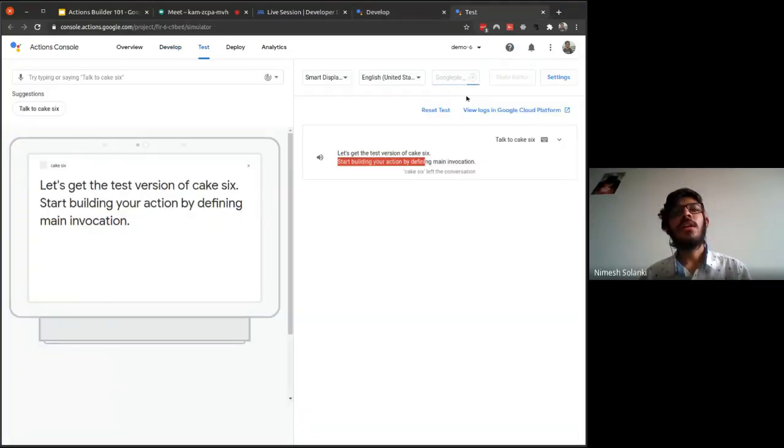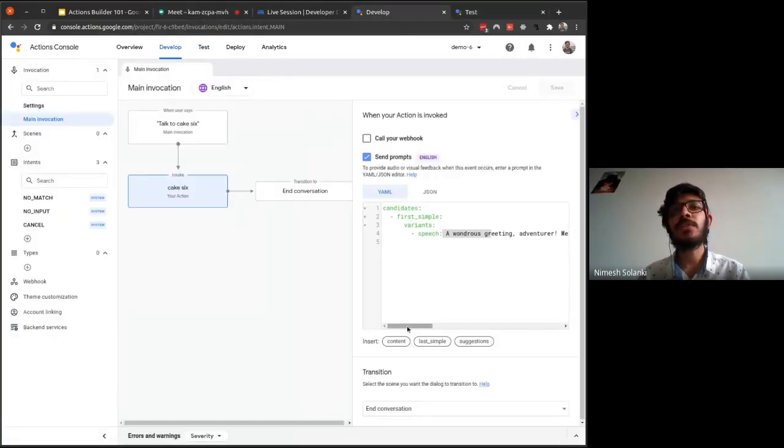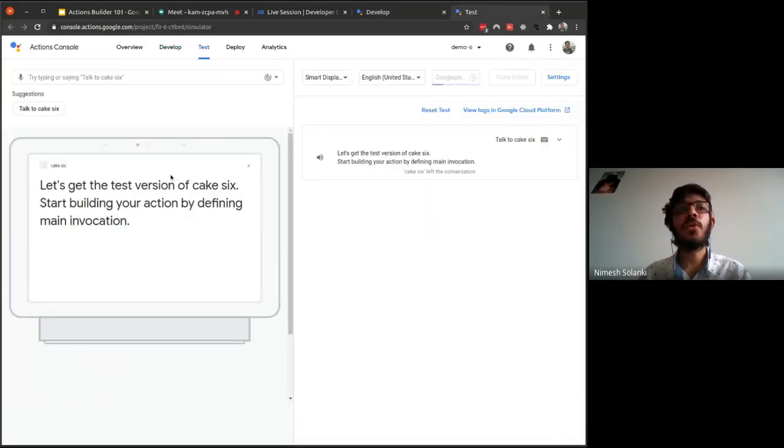Okay, so what I was saying is that if you don't want to give mic permissions to Google Assistant in this Chrome tab, you can directly click over here and invoke your action. There's also one bug in this console: even though we already saved our conversation and updated our response, we still get the old response.